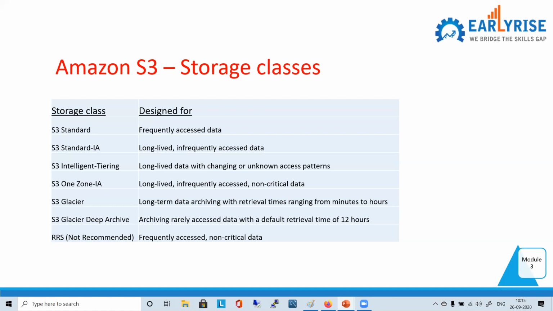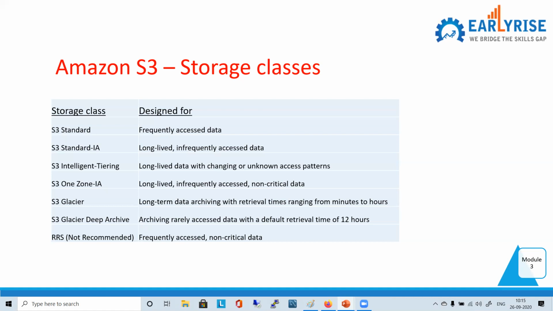Fine. Now you come down to S3 One Zone IA. Everything is written in the name, no explanation is required. S3 One Zone IA. IA means infrequent access.